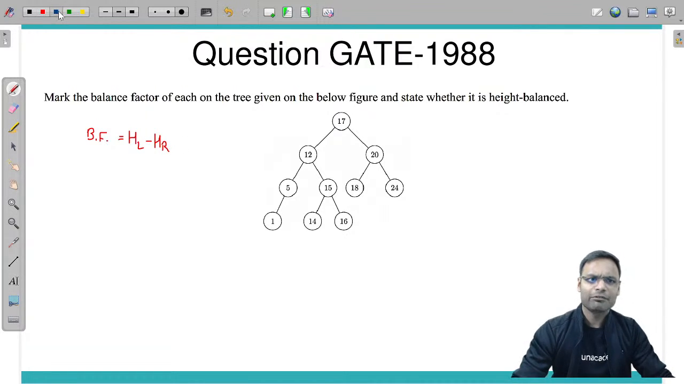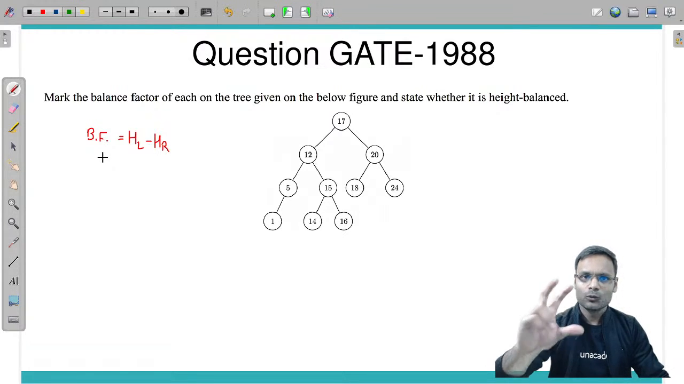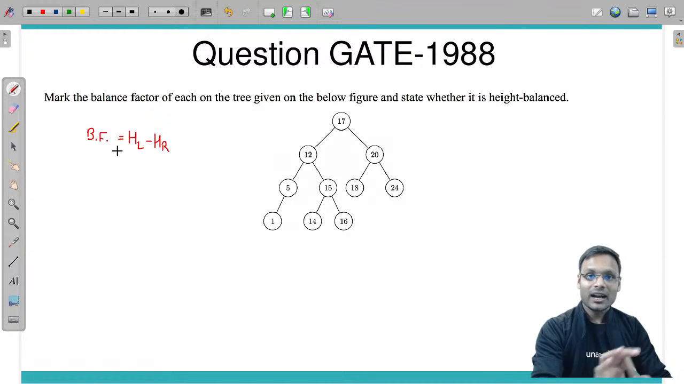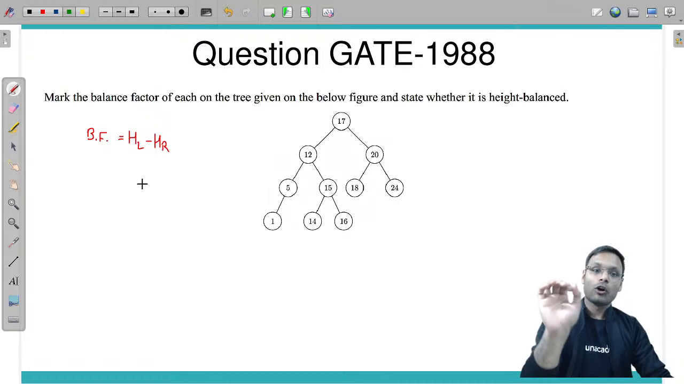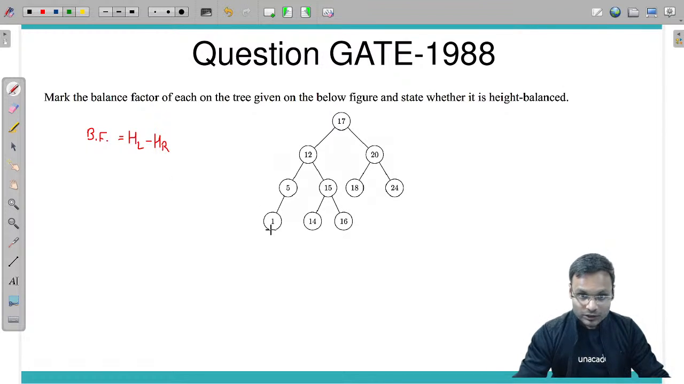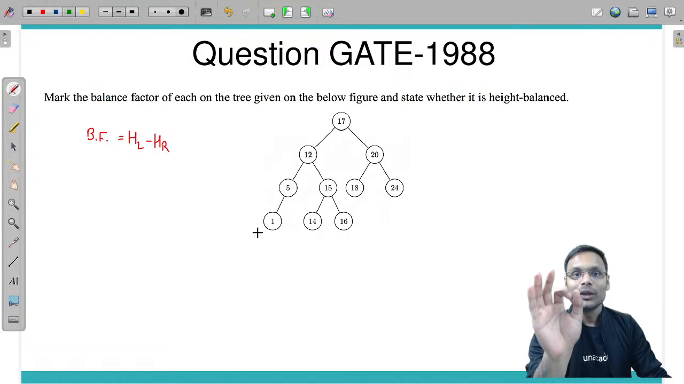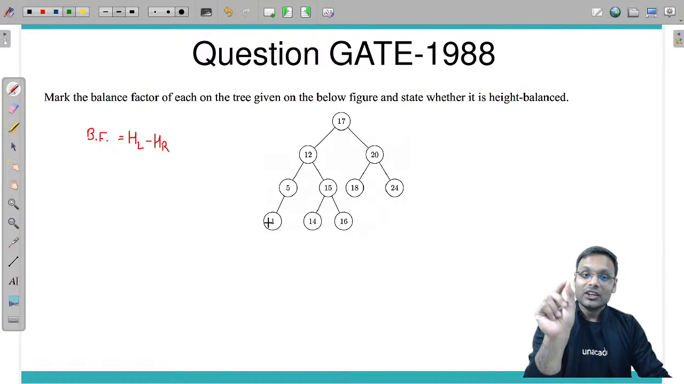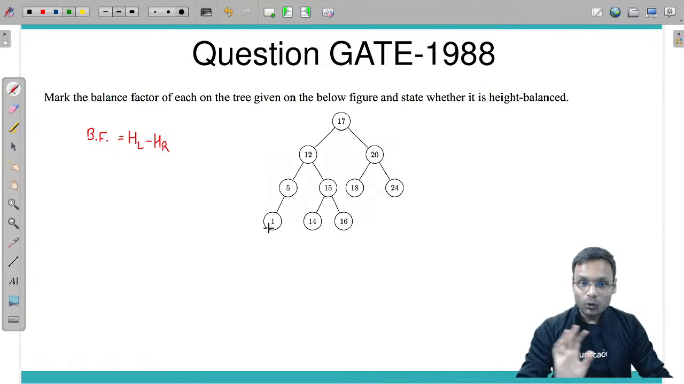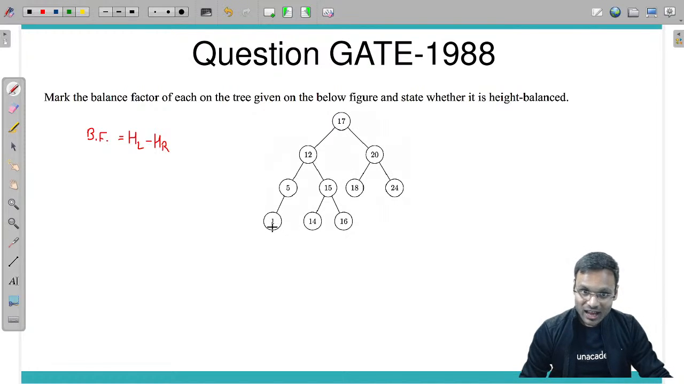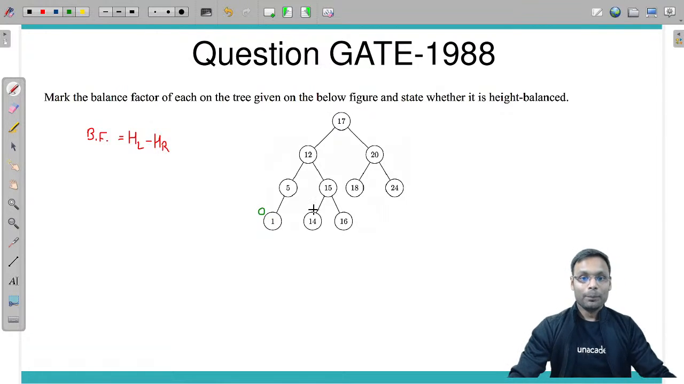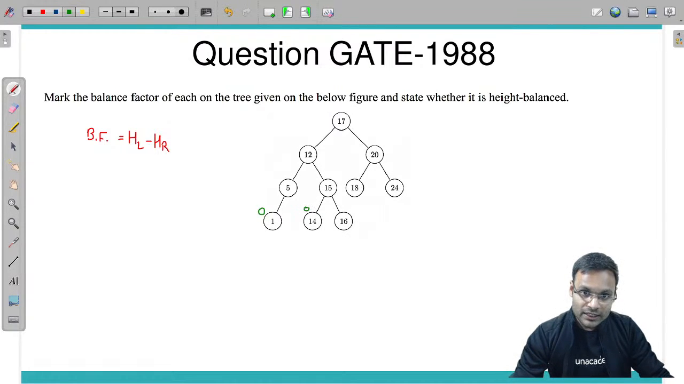You can take any definition of height. If you are taking single node height 0 or single node height 1, it doesn't matter. The height difference between left subtree and right subtree will always be the same. Suppose for this one, whether you take empty tree height as -1 or as 0, the height of the left subtree is nothing, the right subtree is nothing, which means the difference is 0. Balance factor of a leaf node is 0.